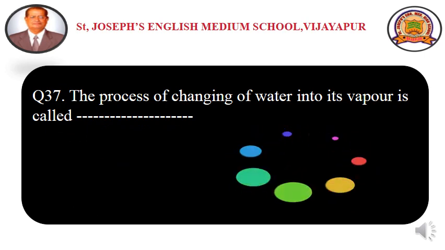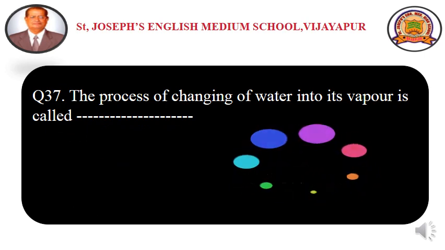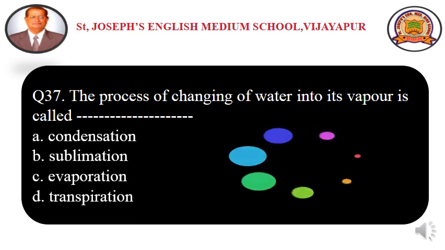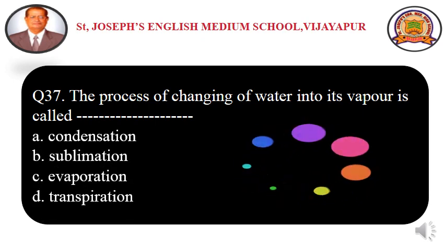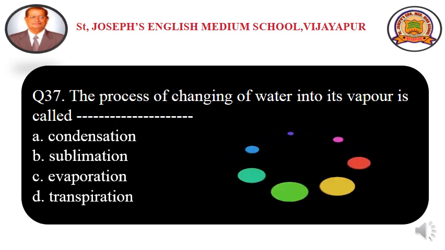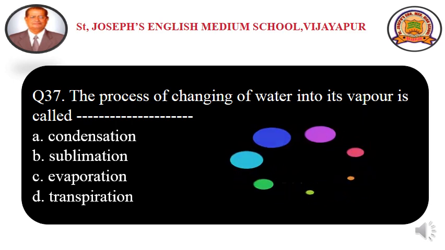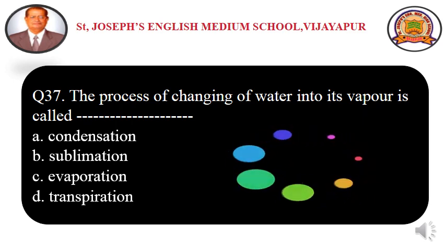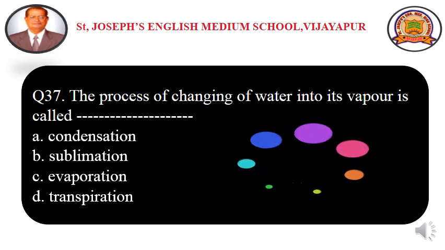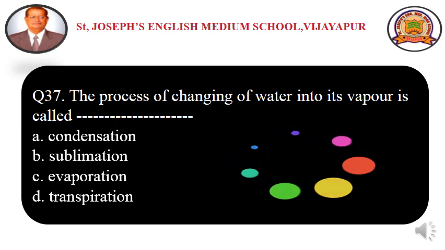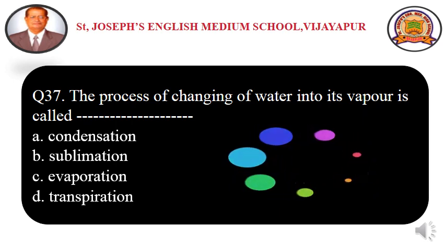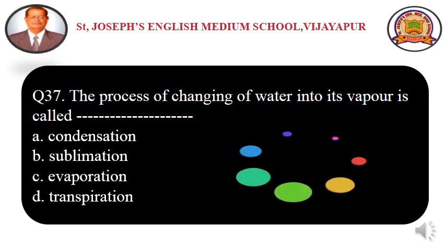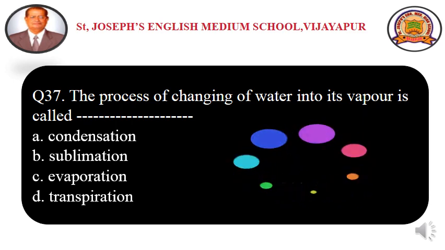Question number 37. The process of changing of water into its vapor is called dash. And the options are option A condensation, option B sublimation, option C evaporation, and option D transpiration. Let us see the meaning of all these options. Condensation is the process in which water vapor changes into water, meaning the gaseous form of water converts into the liquid form of water.